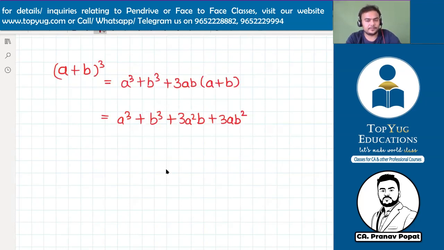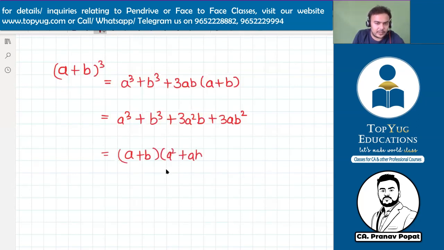Okay, Shruti has also given one more formula. Is it correct? (a plus b)(a square plus ab plus b square). Can you validate, guys? Is this a correct formula? Yes or no? If you solve this, you will get the same. So all three are the same. You will not get different answers. It's just a way of presenting these formulas in different forms.